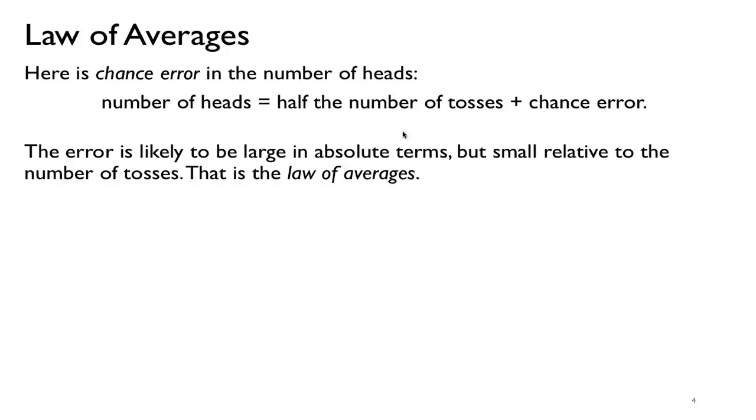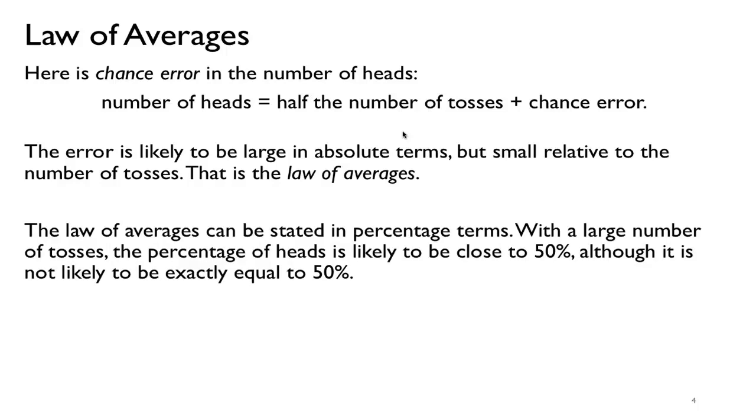This error is likely to be large in absolute terms, in the sense that if I do a lot of tosses, I expect this error to be big, but that number should be small relative to the number of tosses. And this is the law of averages. Stated differently, the law of averages can be stated in percentage terms. With a large number of tosses, the percentage of heads is likely to be around 50%, although it won't be exactly.